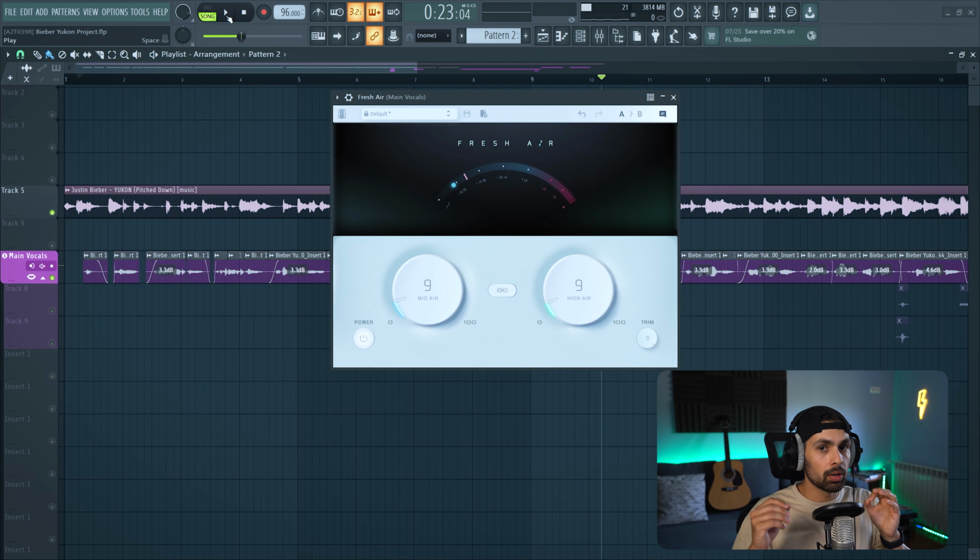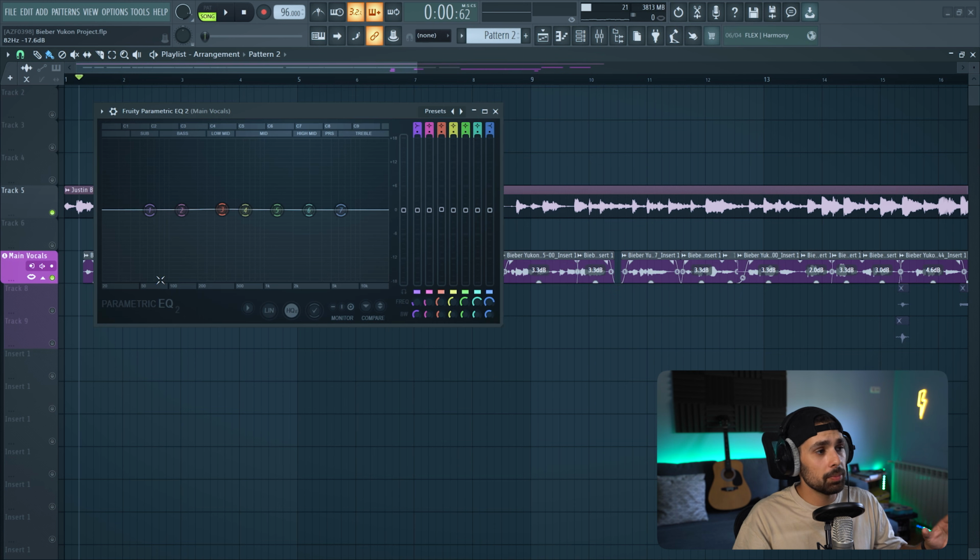So it breathes a little more, especially on the high end, where our ears tend to perceive more loudness from the vocals, right? If we boost that high end using this plugin, our ears will perceive the vocal in a better way, and it's gonna become more present in the mix. Now to finish it up, I'm just gonna be using some EQ, like a surgical EQ, to remove some low end and maybe boost some of the highs if it needs it.